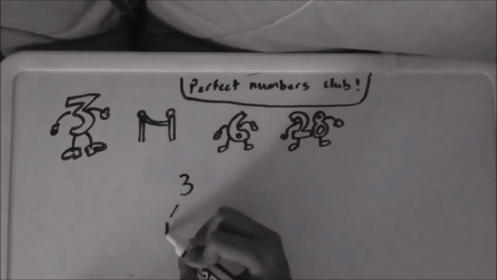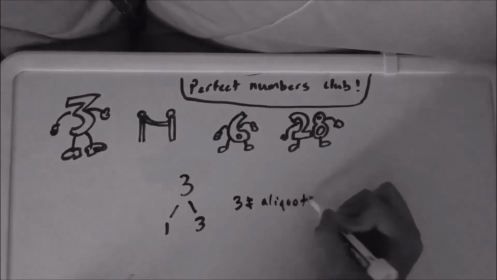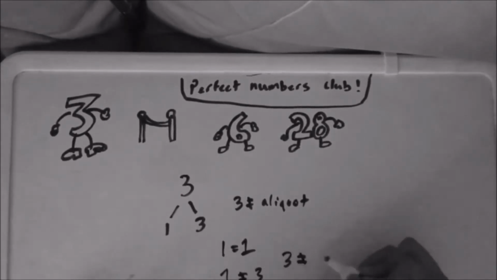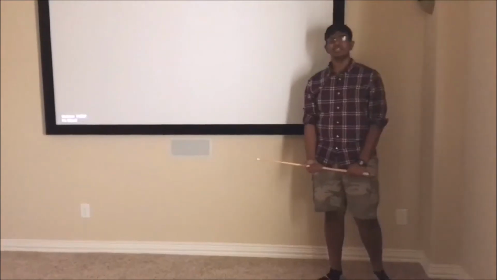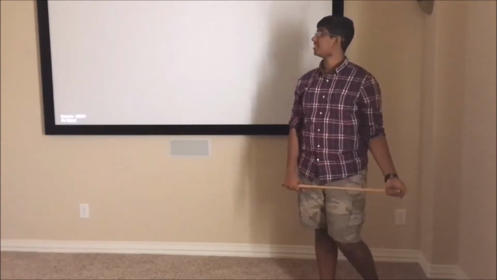Let's see why not. See, 3 has the factors 1 and 3. And you don't count 3, you add them up, you get 1. 1 equals 1, 1 does not equal 3, and therefore 3 is definitely not a perfect number. So it can't get in the club. A necessary component of perfect numbers is aliquot numbers. Let's dive into that.